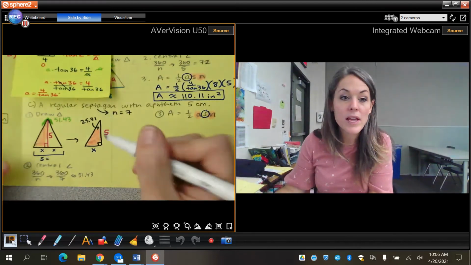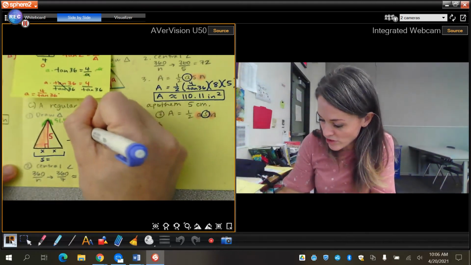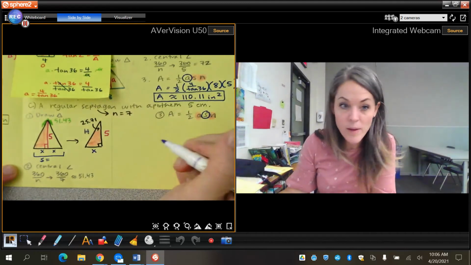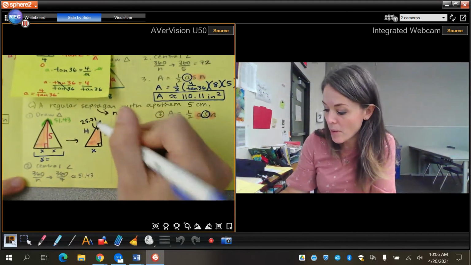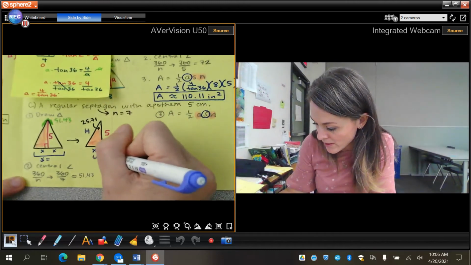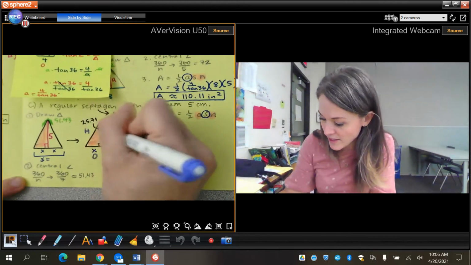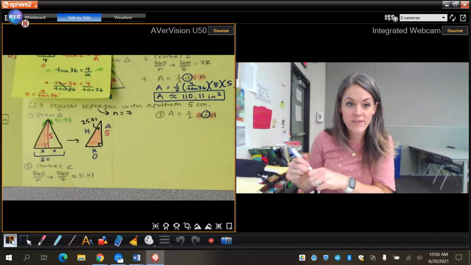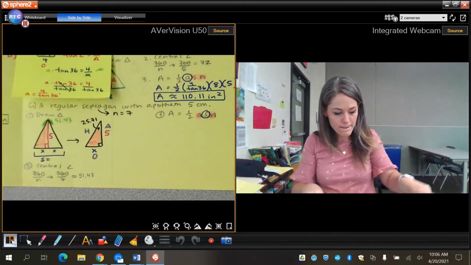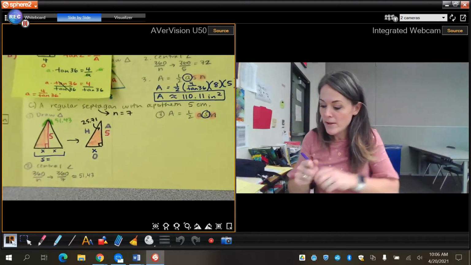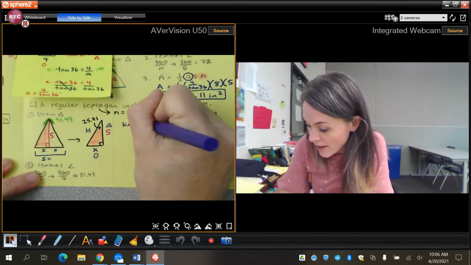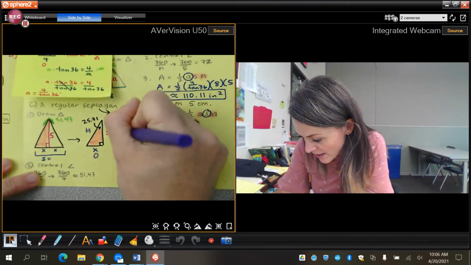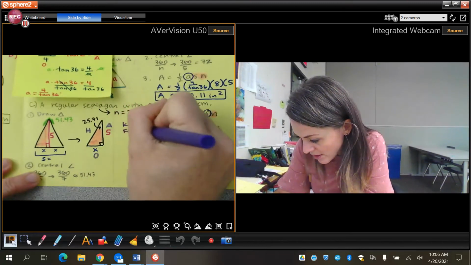Okay, so I'm going to label my sides. So h is the hypotenuse, that's across from the right angle. I'm going to do the opposite side, so opposite my angle is x, and adjacent is this 5. Okay. So in this case, I know my adjacent side, and I want to find the opposite side.